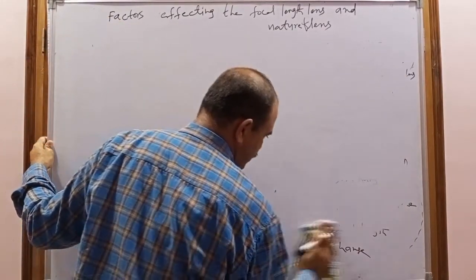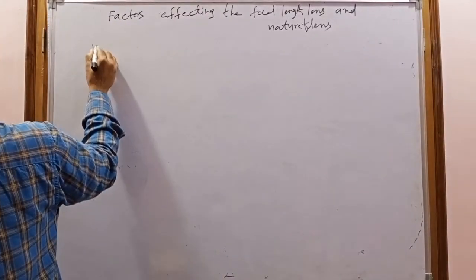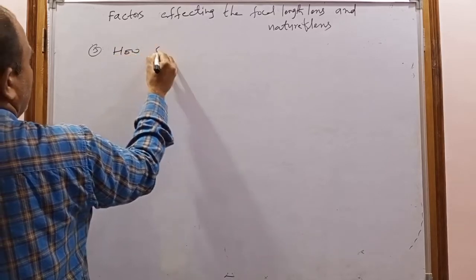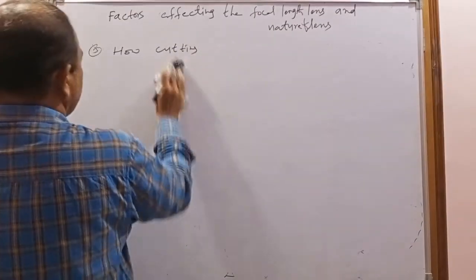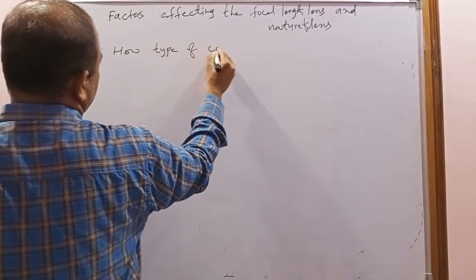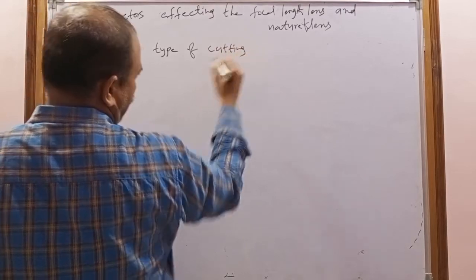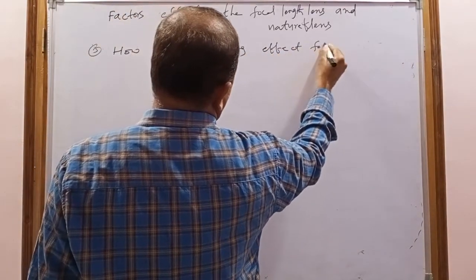Cutting of the lens. Next, third one: how the type of cutting affects the focal length of a lens.